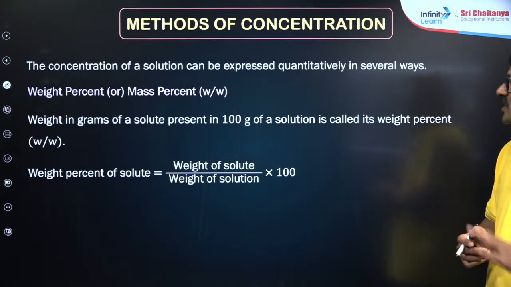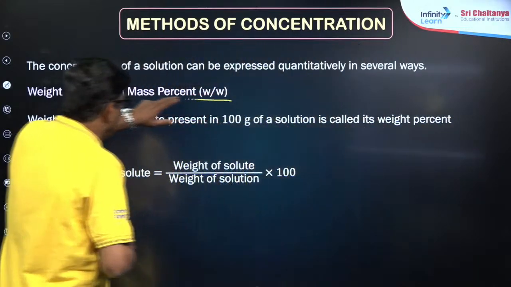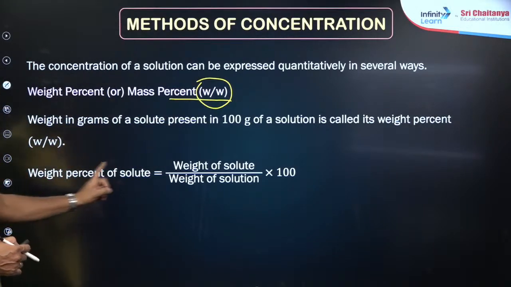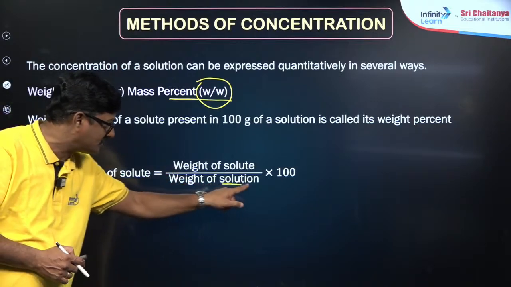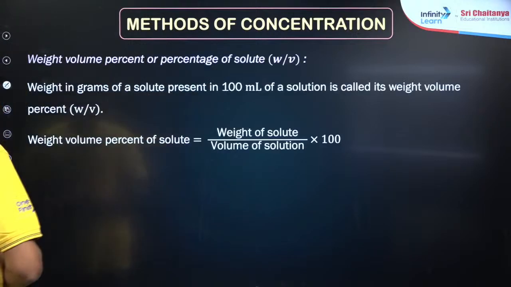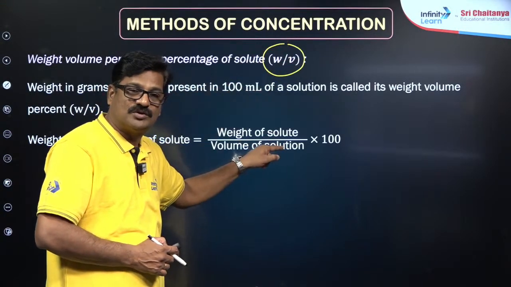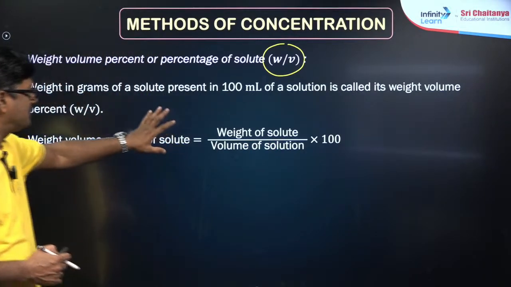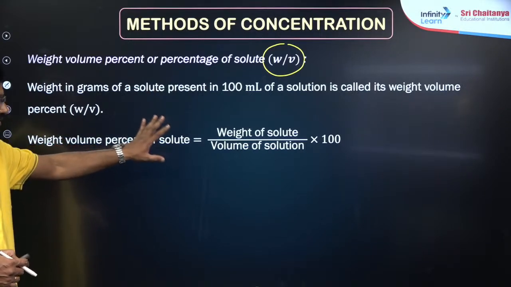First, it is the percentage method and weight percentage. Can you tell me the formula? So weight percentage is equal to weight of solute upon weight of solution into 100, that's simply percentage. And also you can say weight by volume percentage, W by V: weight of solute upon volume of solution into 100. So it is used for liquid and solid dissolved in liquid kinds of solutions.